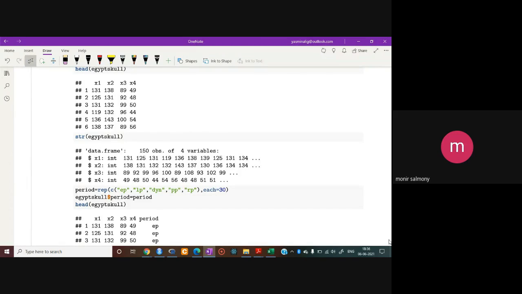If it is not balanced, then you can create your data as I have told you earlier. You can individually assign that EP is repeated 10 times and LP is repeated 40 times. Is that clear, Munir?